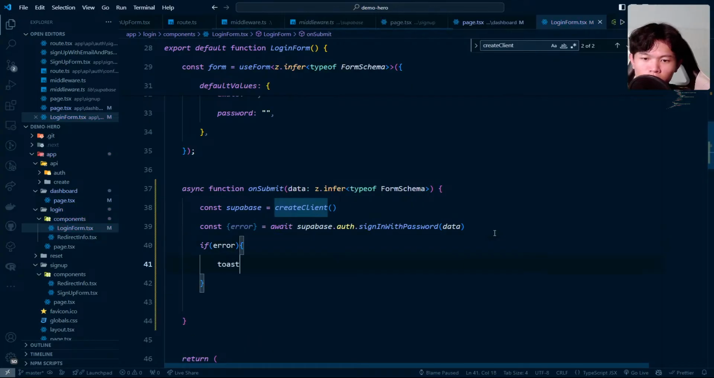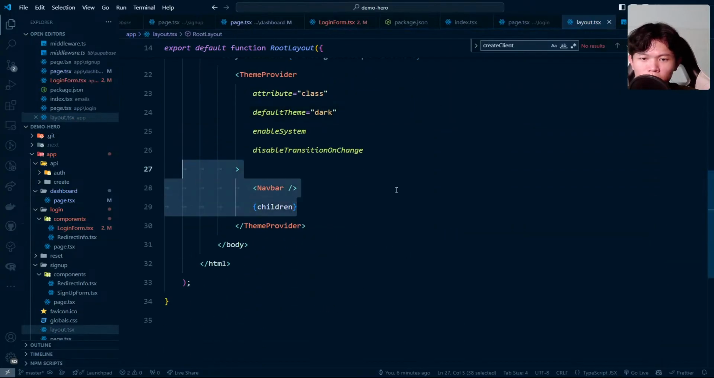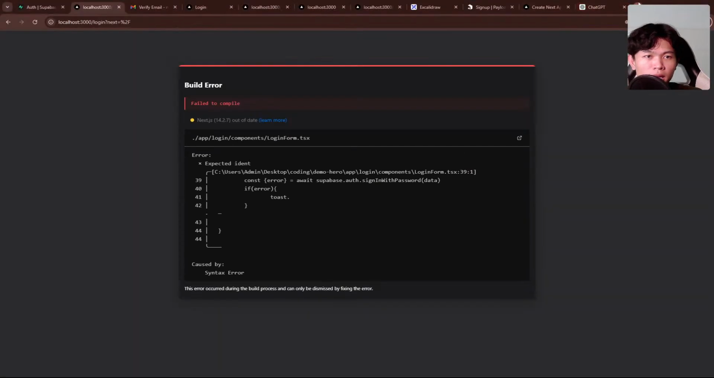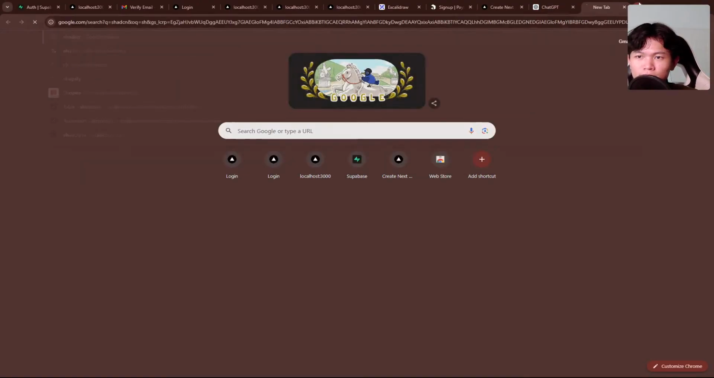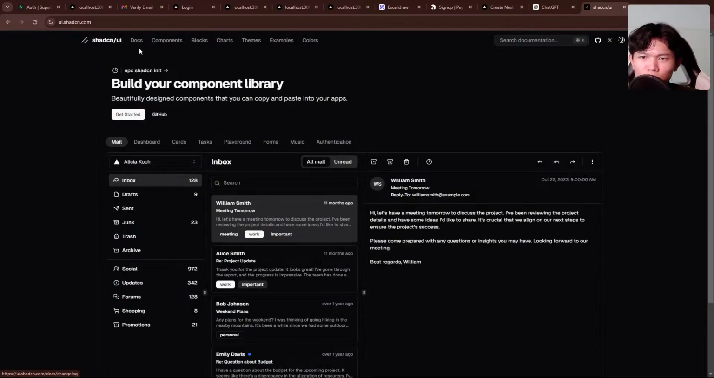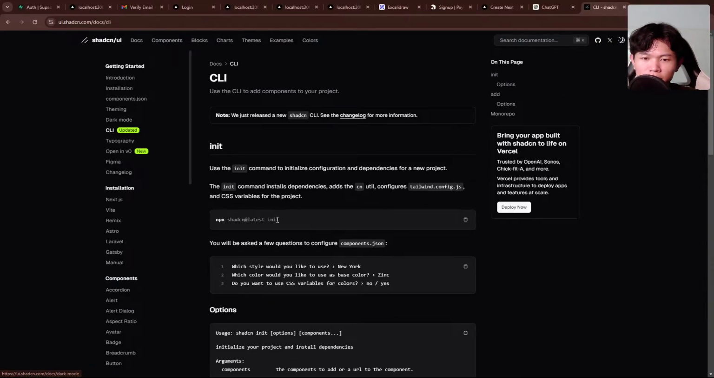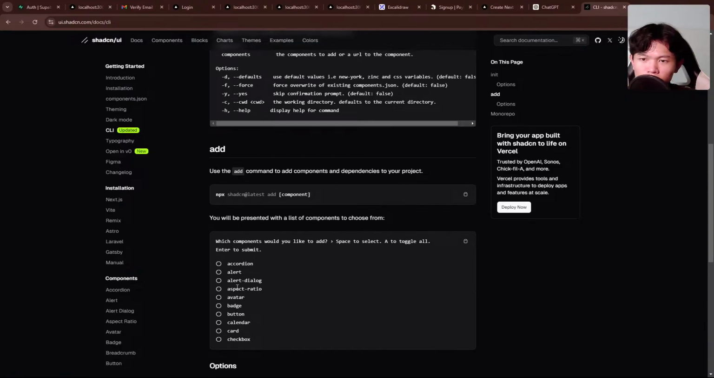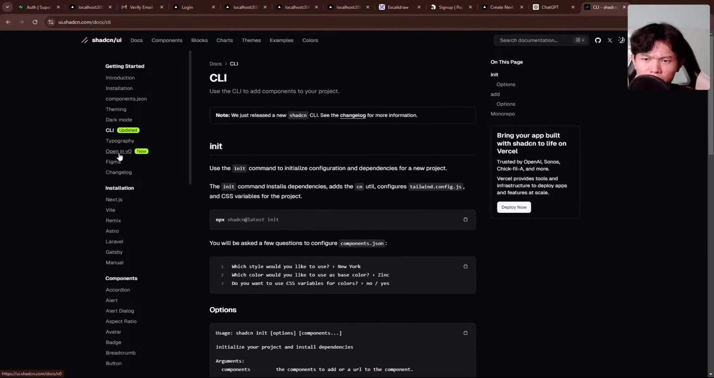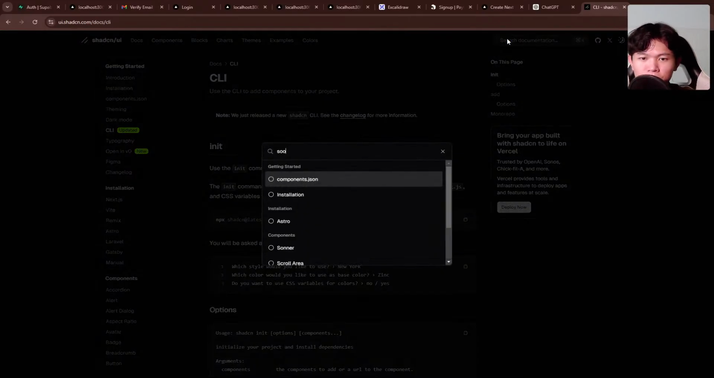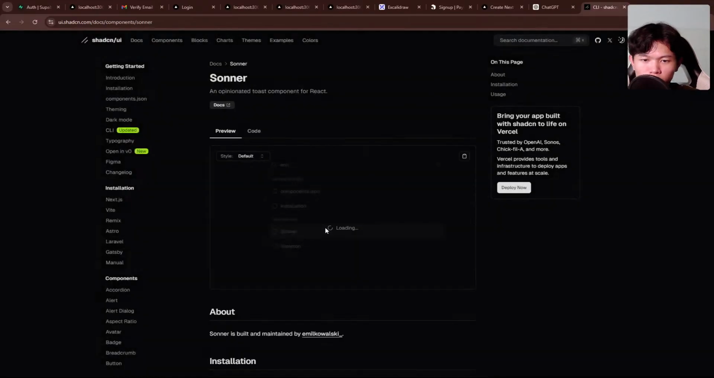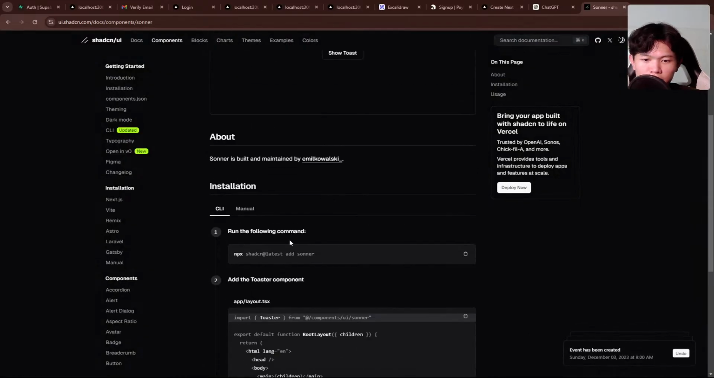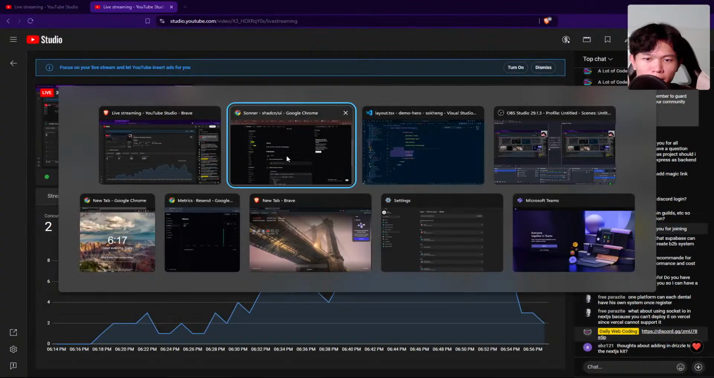We can do the toast. Do I have that already? Let's go into the layout and make sure. Oh, I haven't got it yet. Let's go into the shadcn site. I think it has something new as well, which is the CLI right here. I haven't tested it yet. I saw one video from Theo, he did this one. Maybe I need to check it later as well. Right now, what do I want? I want Sonner. This one, the Sonner. When we do toasts, as you can see, it looks really nice.